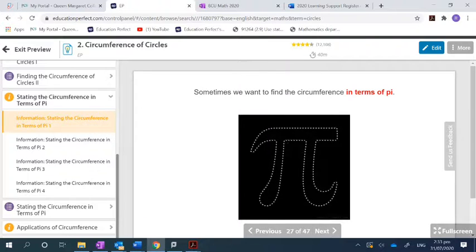All right. Sometimes you're going to want to find the circumference in terms of pi. Anytime you see that expression, in terms of, that means your answer is going to have that in it. So in other words, when you get your answer, it's going to have the symbol for pi in it. So does that mean you're going to put a number in place of that symbol? No. Nope, you're just going to put the symbol pi.